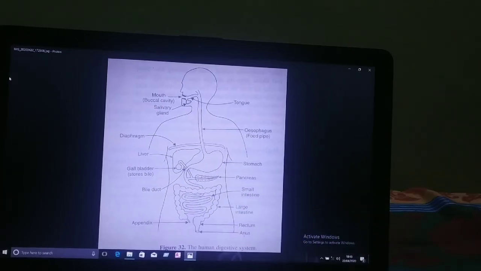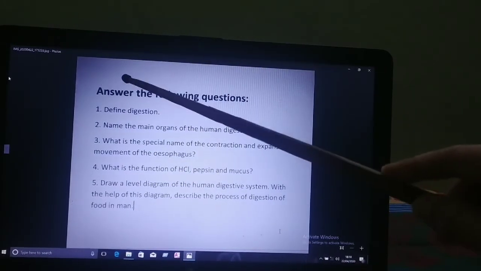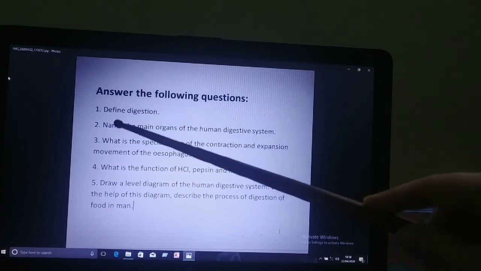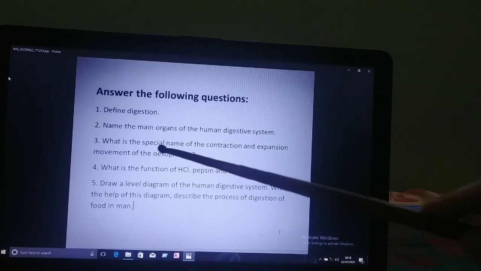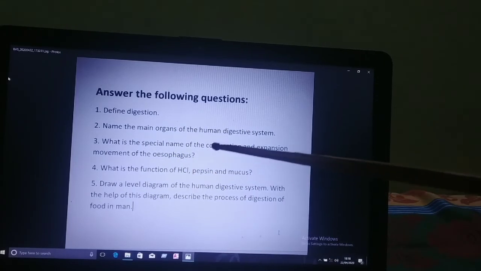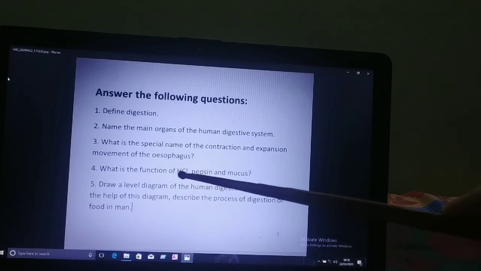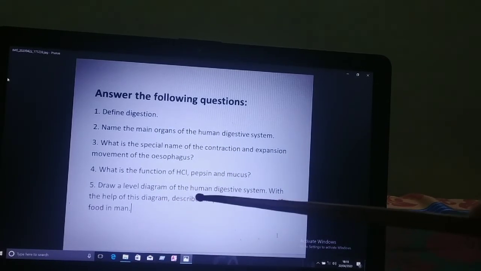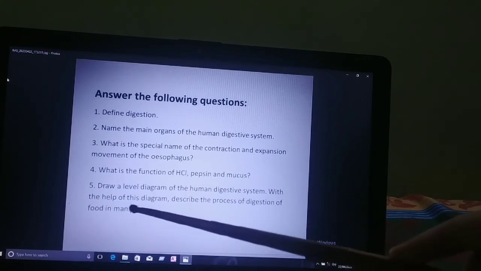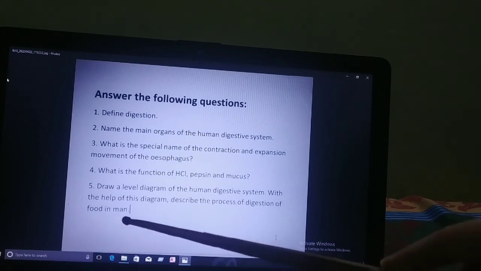So children, go through this diagram and paragraph also, and try to answer these questions. Define digestion. Name the main organs of the human digestive system. What is the special name of the contraction and expansion movement of the esophagus? What are the functions of HCl, pepsin and mucus? Draw a labelled diagram of the human digestive system. With the help of this diagram, describe the process of digestion of food in man.